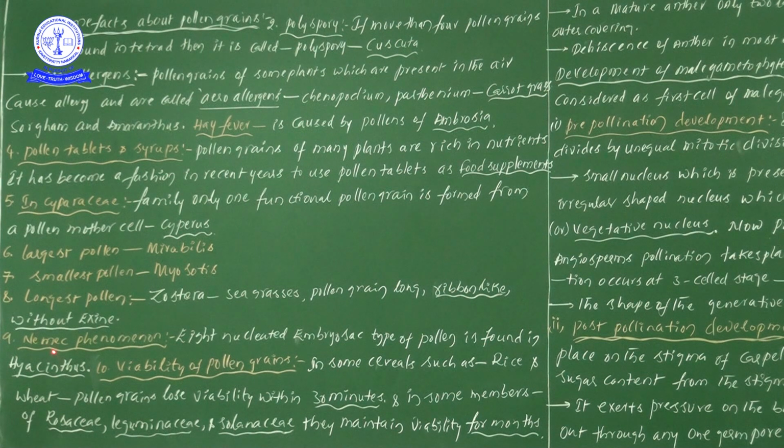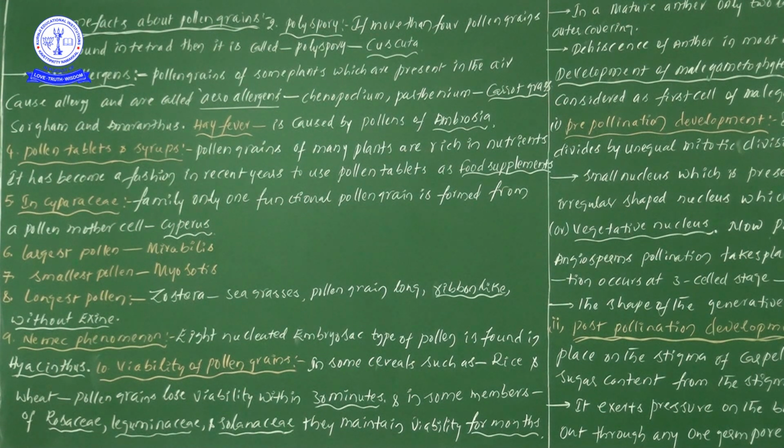Next one is the Nemec phenomenon. Nemec phenomenon is where an 8 nucleated embryo sac is there. So pollen grains appear like an embryo sac. Means here the pollen grains appear like an 8 nucleated embryo sac type. Such pollen grains we will be observing in hyacinthus. It is a particular plant. So in hyacinthus plants, we can observe the structure of pollen grains like an 8 nucleated embryo sac type.